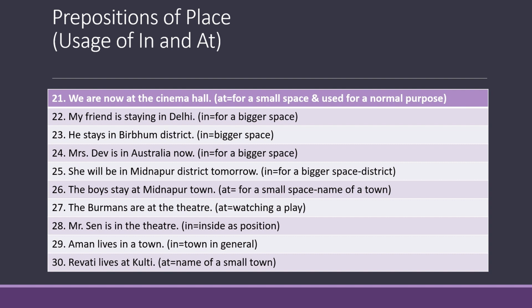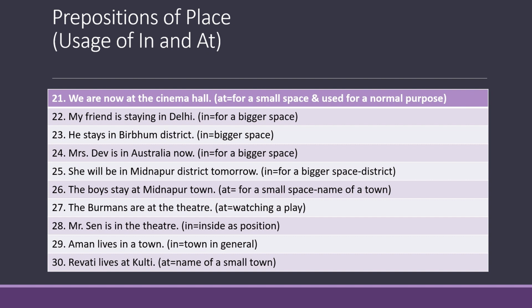Number 27. The Burmans are at the theatre. Now here the Burmans are at the theatre. The preposition at is used to denote that they are in the theatre to watch a play, which is a very general purpose of being in a theatre.